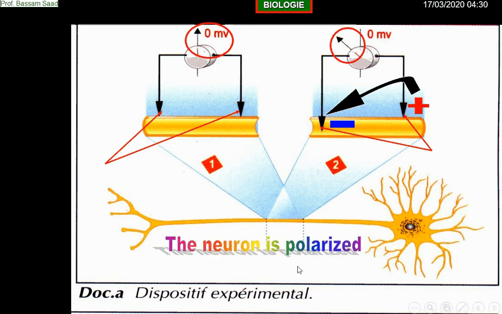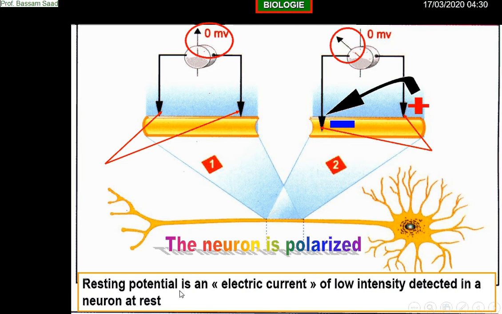And this electric current that we are detecting in a neuron that is not functioning, it is at rest, it does not do anything, is called a resting potential. What is a resting potential? It is an electric current, and look to the expression electric current. In reality, it is an ionic phenomenon. We'll see this later.